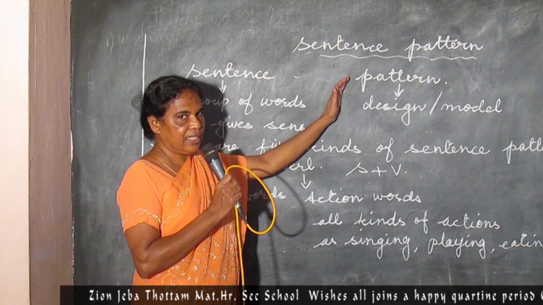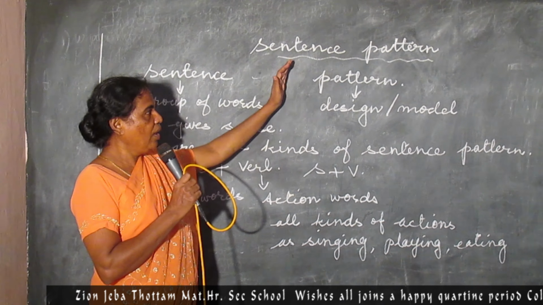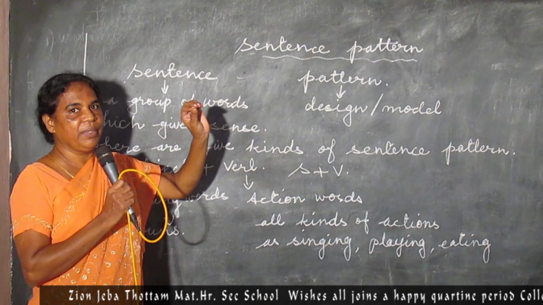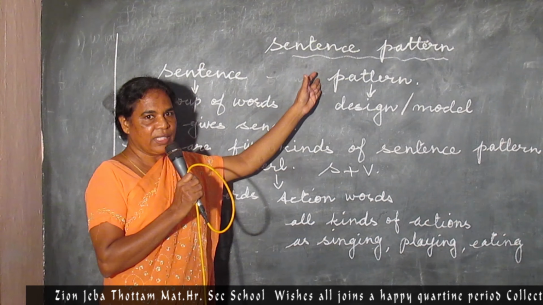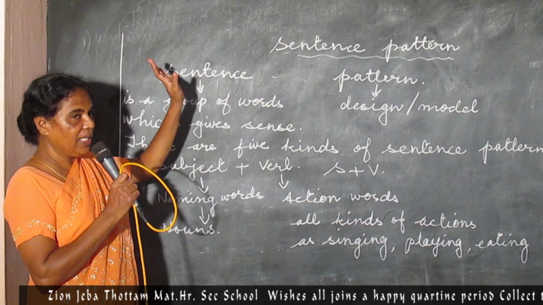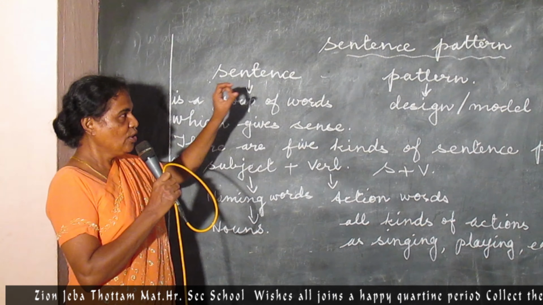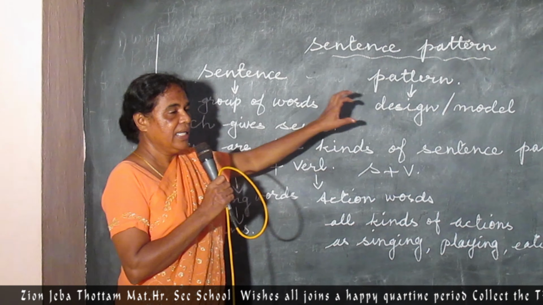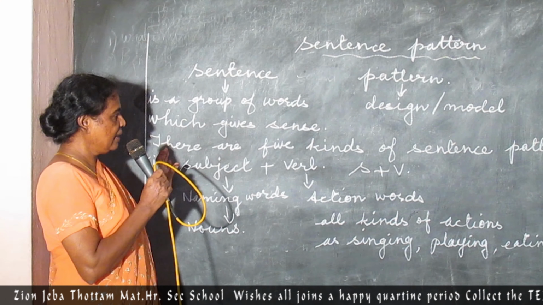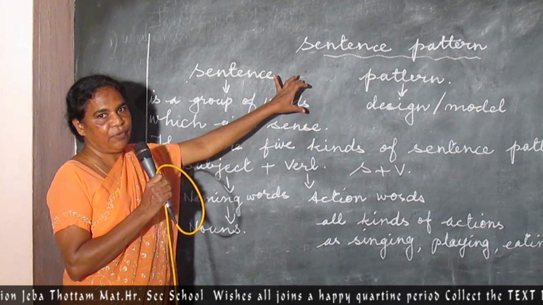And pattern, the next word. Pattern is a design or a model. So you see in ornaments, a lot of designs, a lot of patterns. We like to choose the latest designs. We never like to use old fashioned jewelry or dresses. So a pattern must have a design. It is a design of a sentence. It's a kind of design that a sentence makes. That is what the pattern is. So together, sentence pattern is the topic for today.